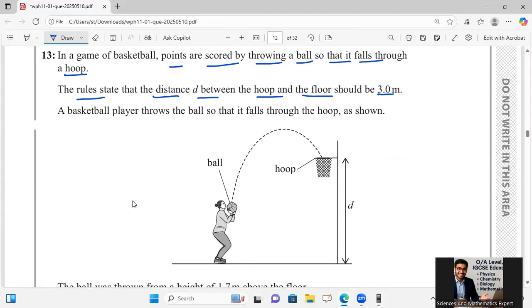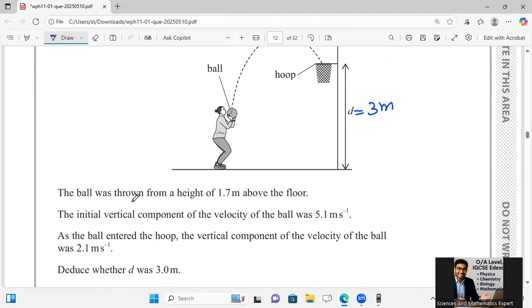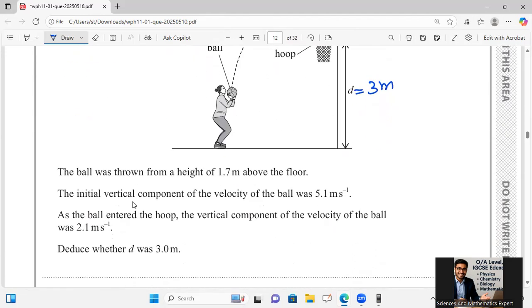Then he is saying a basketball player throws the ball and it falls exactly into the hoop. The ball was thrown from a height of 1.7 meter.